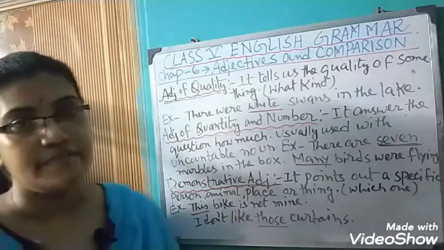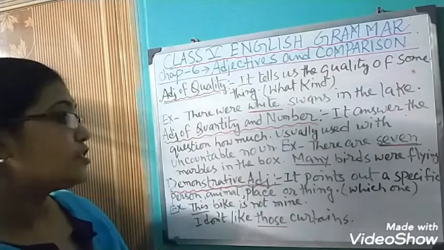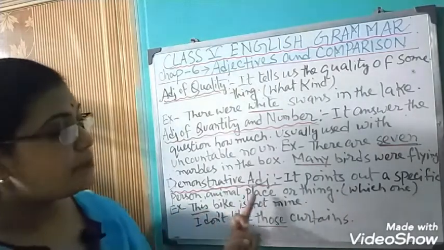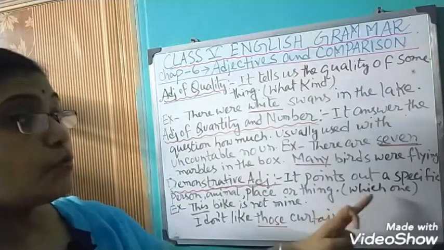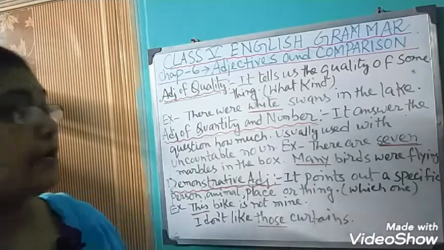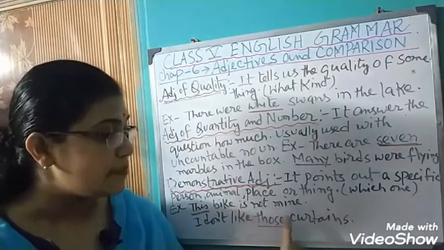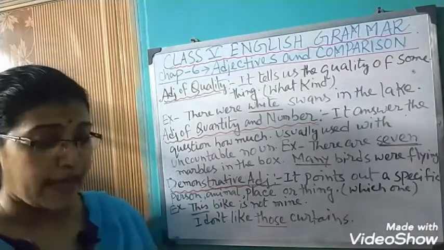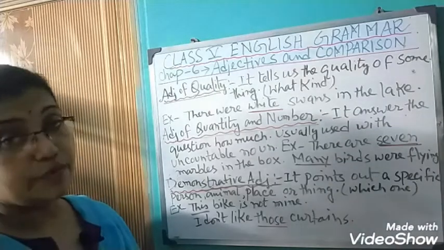Third, demonstrative adjective. A demonstrative adjective points out a specific person, animal, place or thing. It answers the question which one.